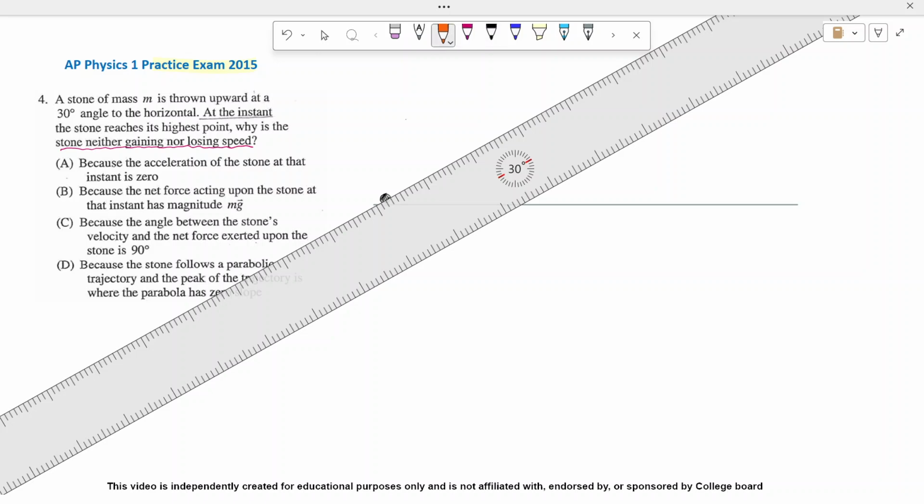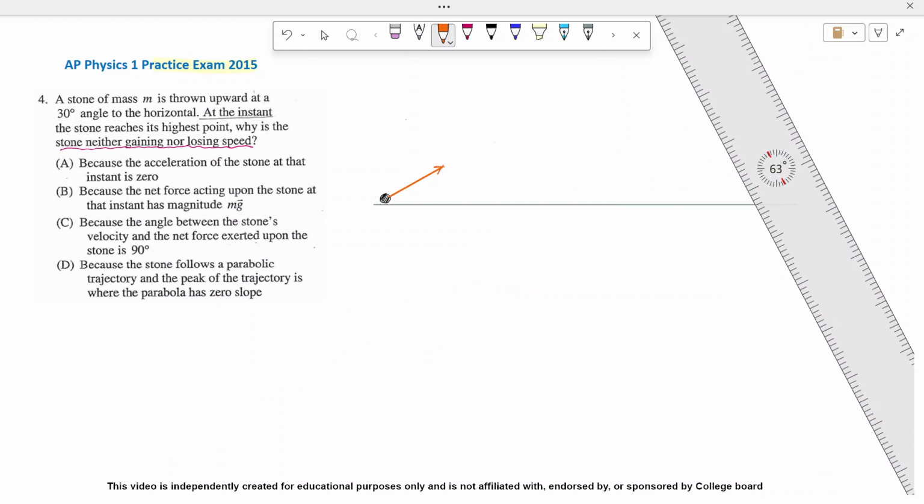So if you throw this at an angle, 30 degrees for example, this is the initial velocity at an angle of 30 degrees. So the trajectory will be parabolic in the absence of air resistance. It will follow this path, and at the maximum height, at exactly that point, we know that since there is no acceleration in the x direction, the x velocity is constant.